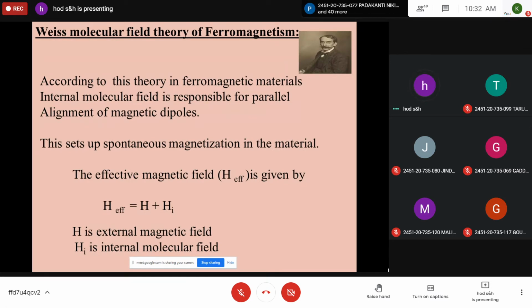He worked exclusively on the magnetic behavior of ferromagnetic materials. Better you write this on paper. If I explain these steps, probably you can recollect very easily. First you listen to what I explain, then you can copy this.